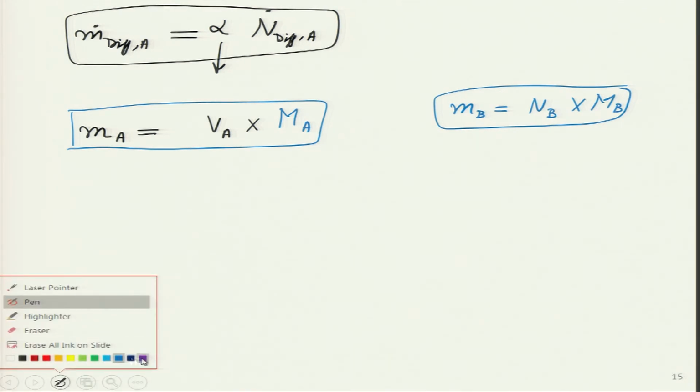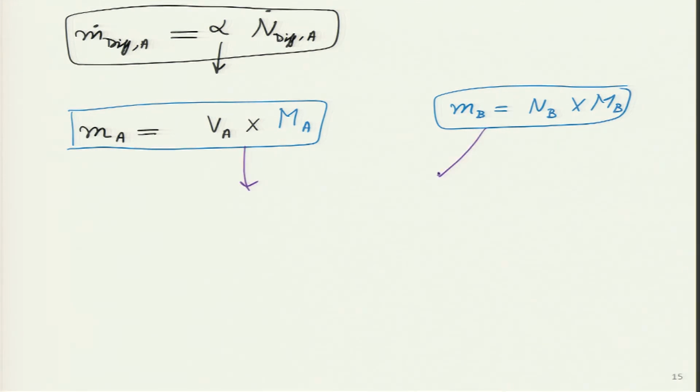In other terms, based on these relationships, sorry, this should be NA, which means the same thing I can write in terms of density and concentration. And as a matter of fact, the same thing I can write in terms of mass fraction and mole fraction. Here just one additional term will come over here.